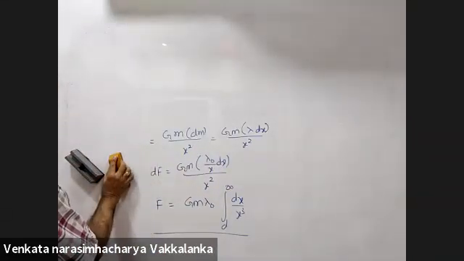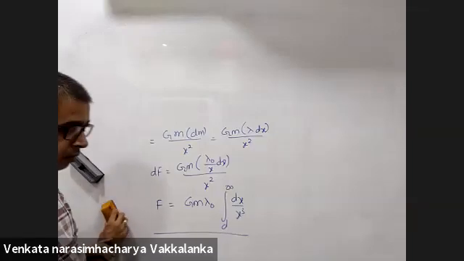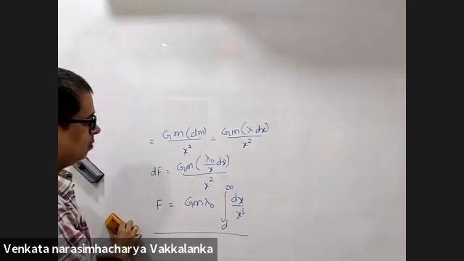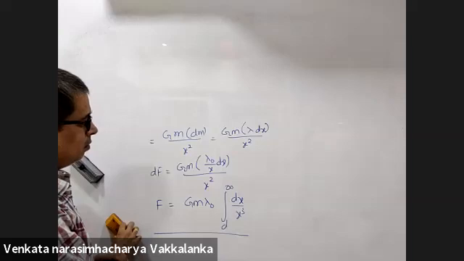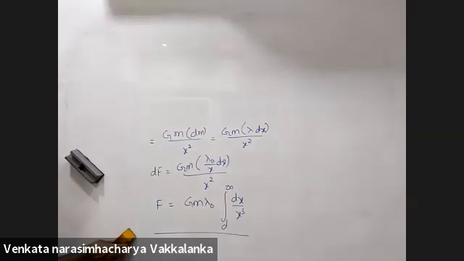Wait, sir, 1 minute. Sir, what did you write beside the fraction in the dF? G m into dx. Okay, dx. Lambda into dx, I substituted lambda.